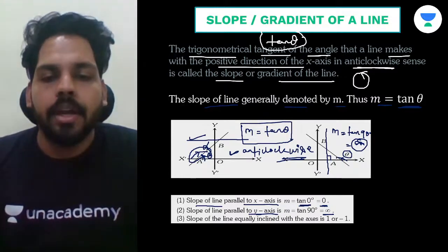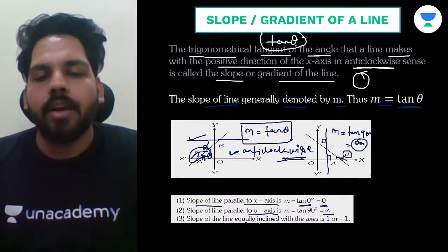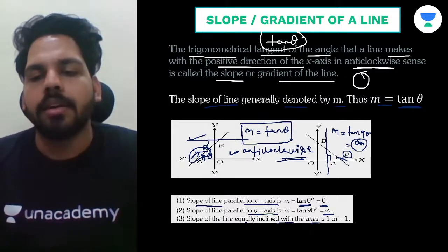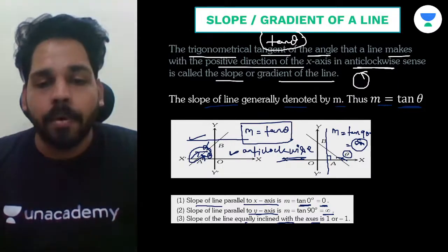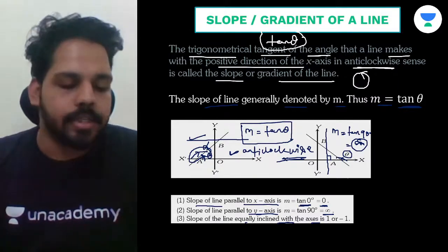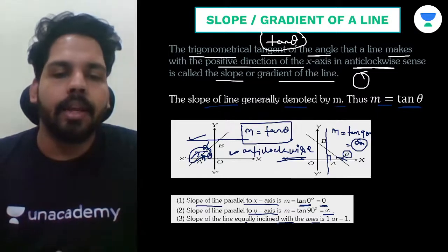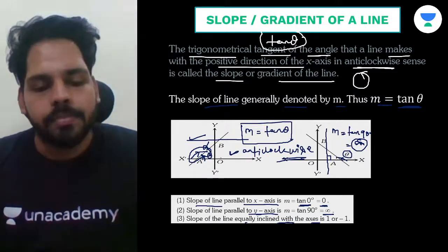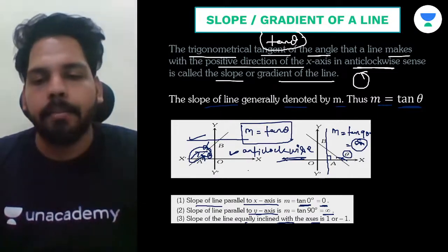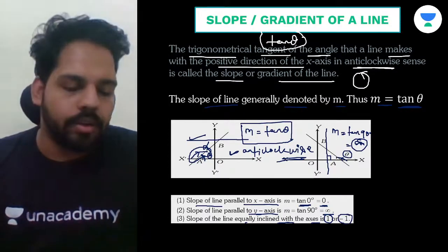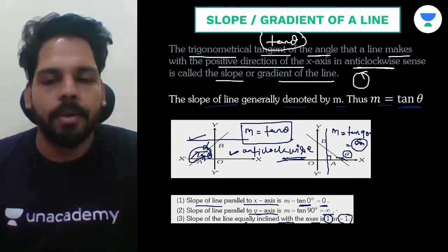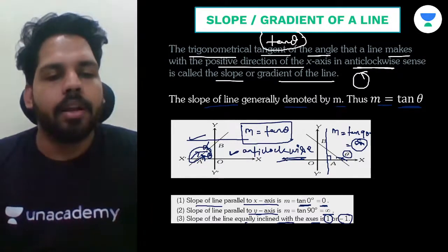But suppose the line is equally inclined with the axes, then the slope is 1 or minus 1. If the line is equally inclined with the axes, that means it makes the same angle with the x-axis and the same angle with the y-axis. At the same time, you can say the slope of the line will be 1 and minus 1. So please keep in mind these three important points.